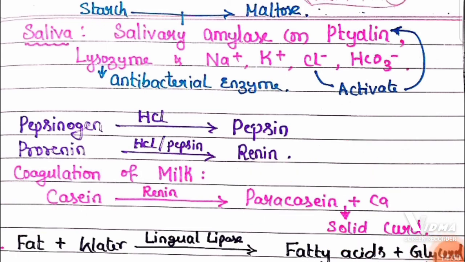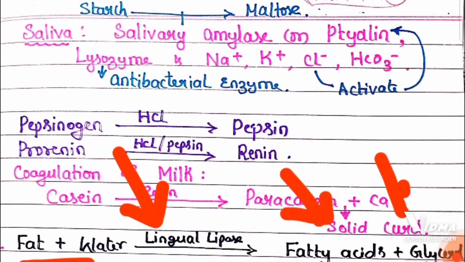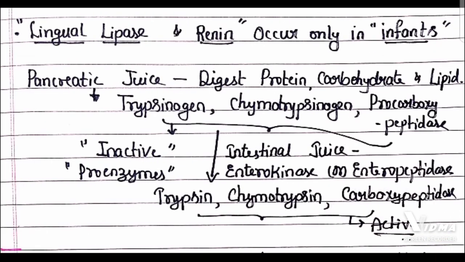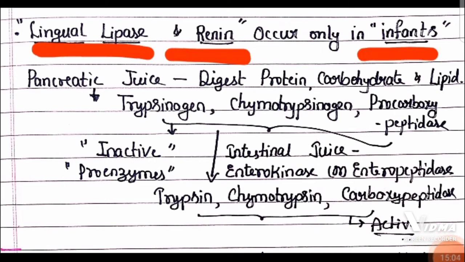And there is one enzyme called lingual lipase that is going to digest fat and convert fat into fatty acid and glycerol. And remember, lingual lipase and renin are present only in infants, only in small children. They are not present in the adults. Which are those two enzymes? Renin and lingual lipase, present only in the infants.